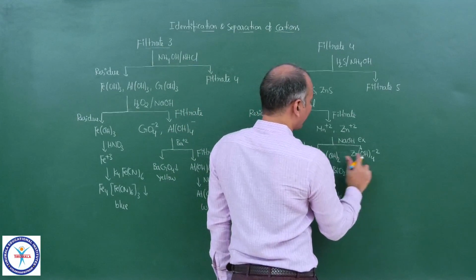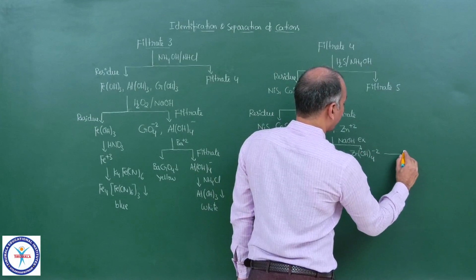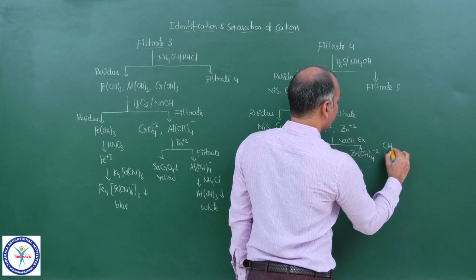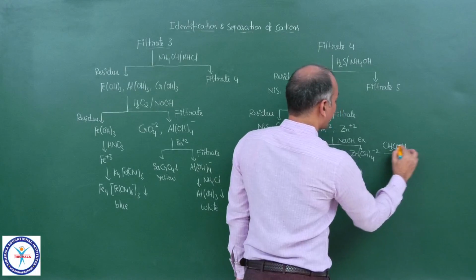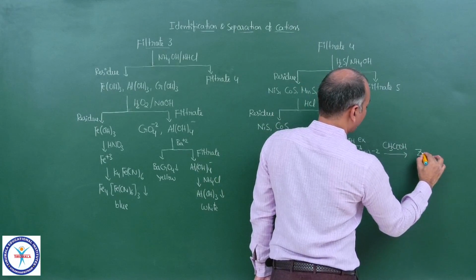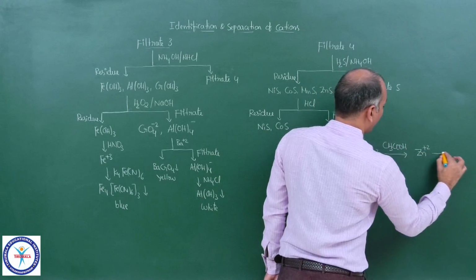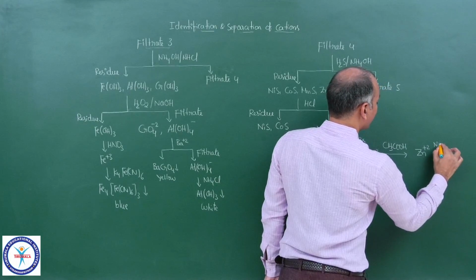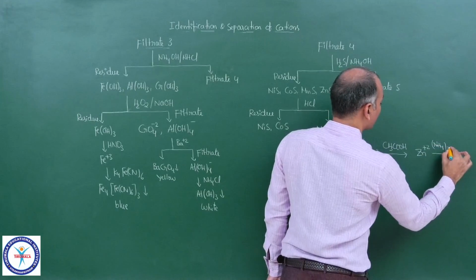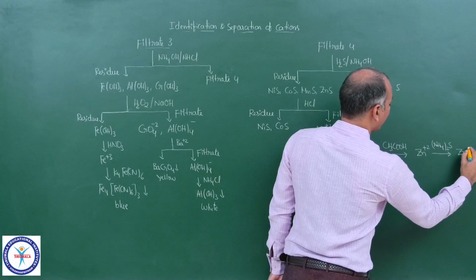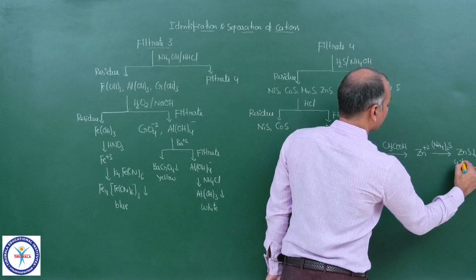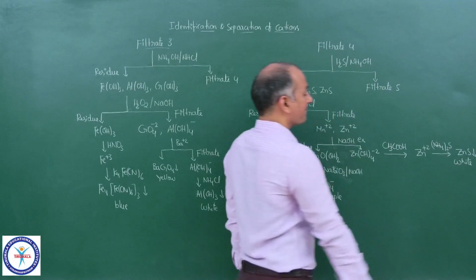Now to this [Zn(OH)4]2-, first you add acetic acid, then that complex is converted into free Zn+2. Now you add (NH4)2S to this, you will get a white colored precipitate, that is ZnS. Now like this you can separate.